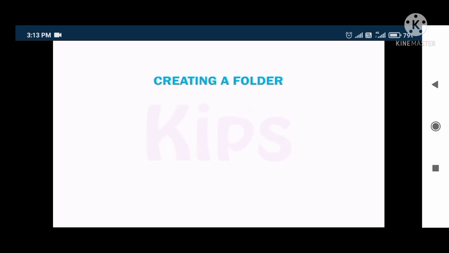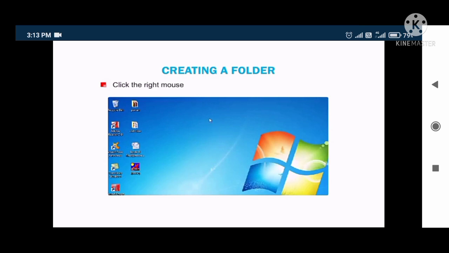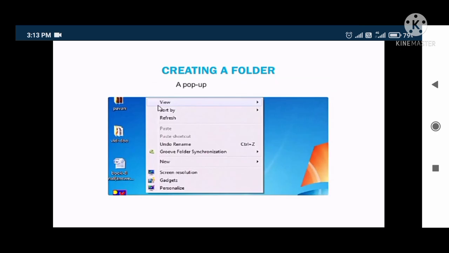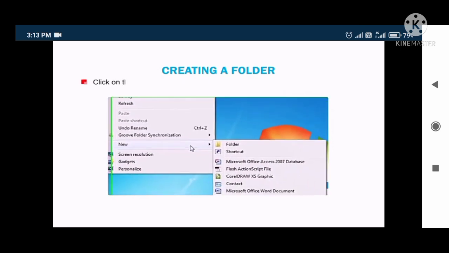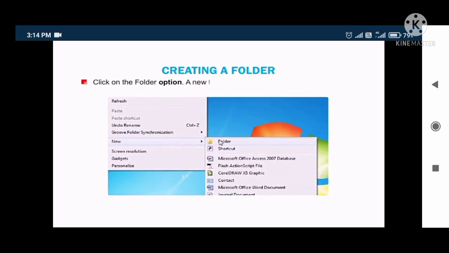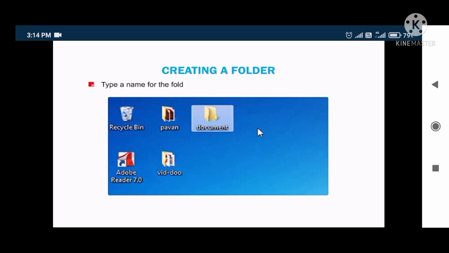Creating a folder. Click the right mouse button once in the blank area of the desktop. A pop-up menu appears. In that, select the New option. A new sub-option appears. Click on the Folder option. A new folder will be created and displayed on the desktop. Type a name for the folder at the cursor position and press the Enter key. A new folder is created.